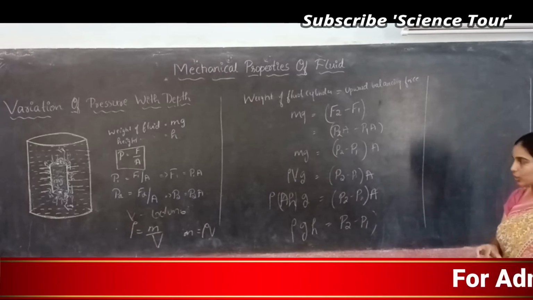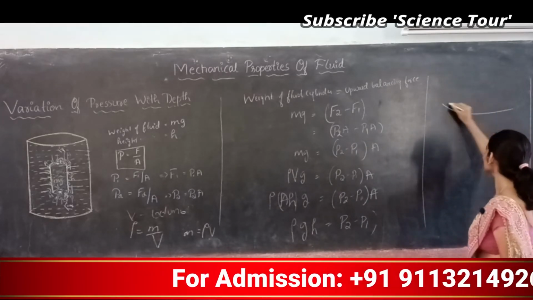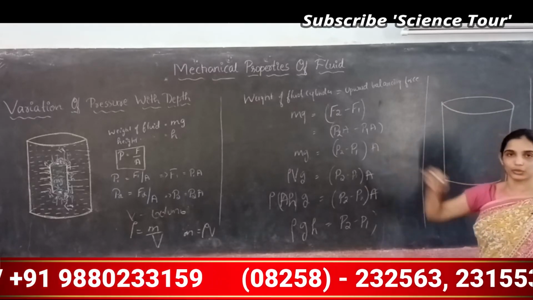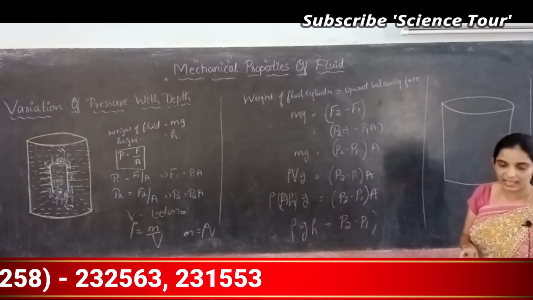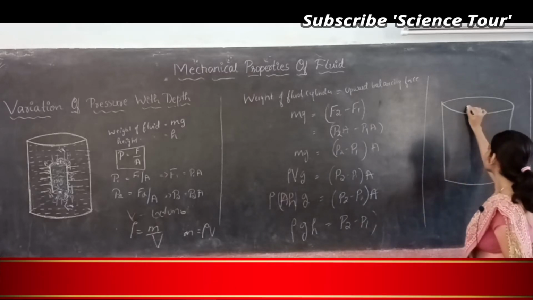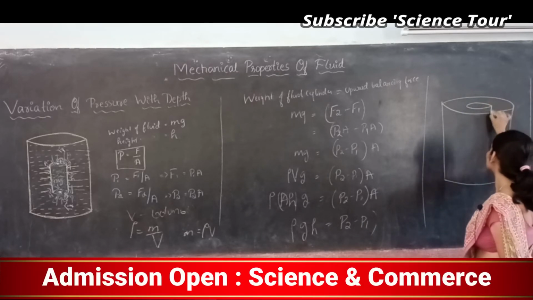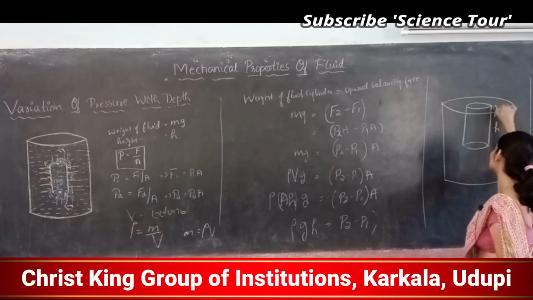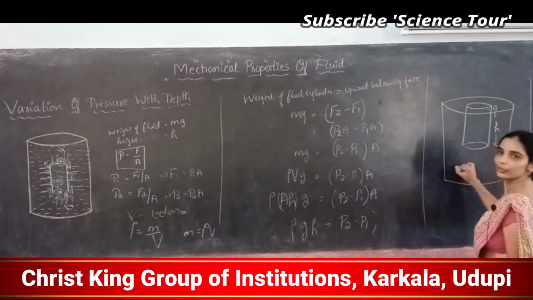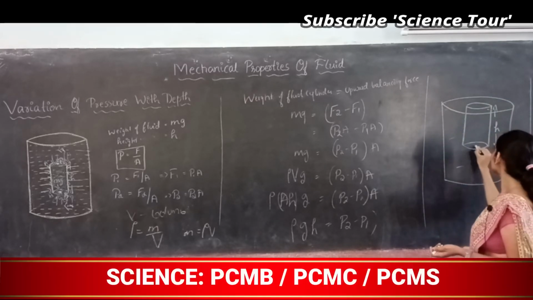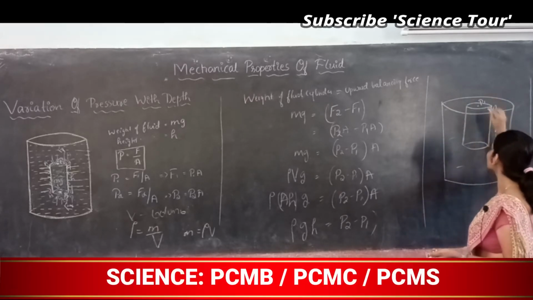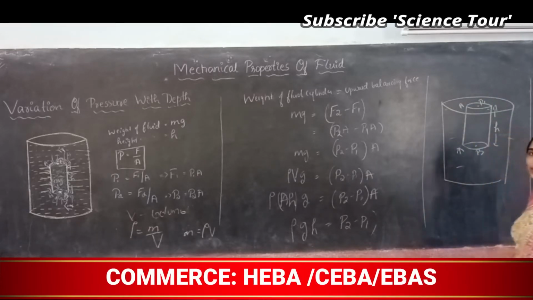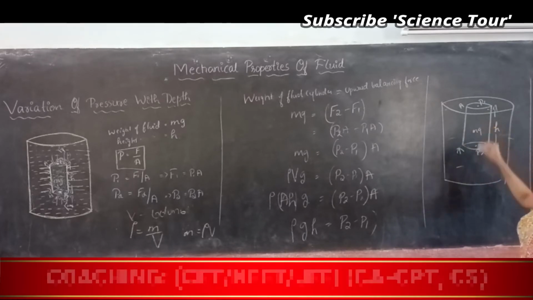Imagine a huge cylinder this way. This is your huge cylinder. Same thing I am drawing again. This is your huge cylinder, and that small tiny cylinder we assumed, right? Imagine it in this way. This is your tiny cylinder, height is h. So here you should assume a fluid, water, and this point is P1, this point is P2, area of cross section is A, and weight is mg.